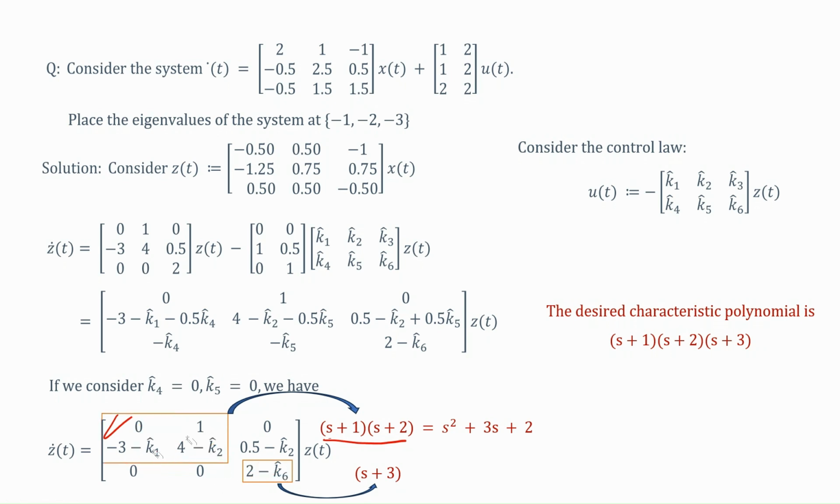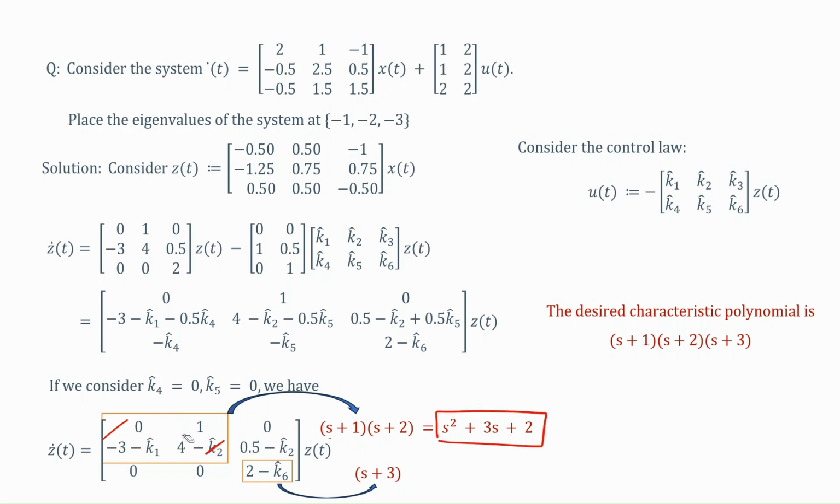You can choose it in a different way also. You could have said that no, let us choose the value of K1 hat and K2 hat such that the characteristic polynomial of this block becomes (s+2)(s+3), and for this block it becomes s+1. So, it is a choice you can make, you can come up with your own K matrix depending on the choice that you are making. So, I am choosing to make the characteristic polynomial of this part to be this.